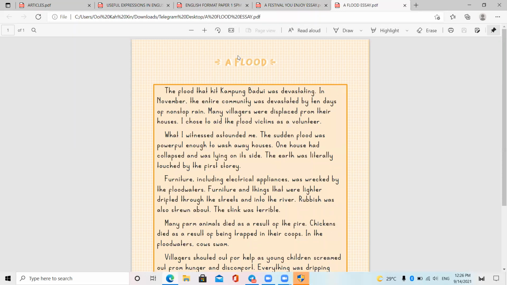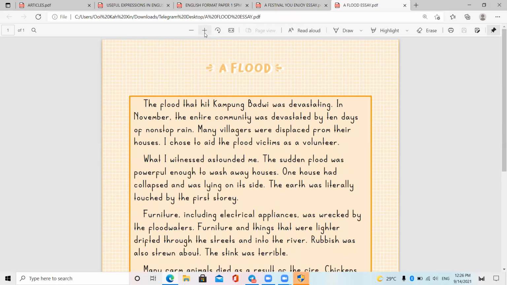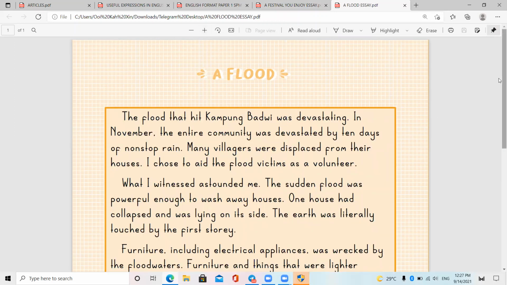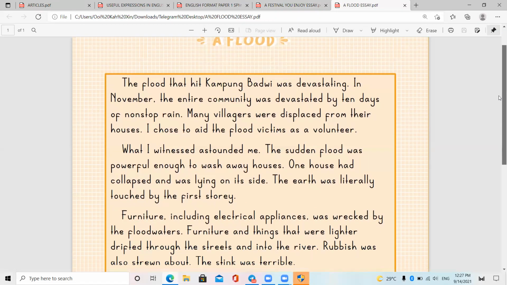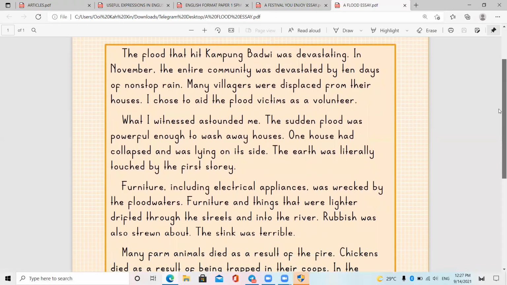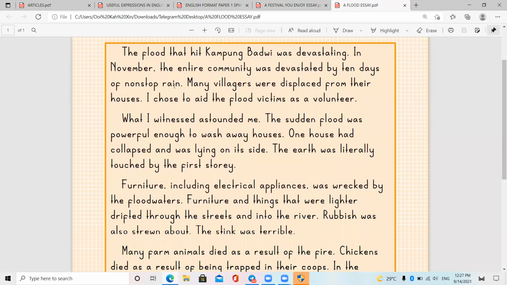For a flood essay you can write: the flood that hit Kampung Badawi was devastating. The communities were devastated by ten days of non-stop rain, and many villagers were displaced from their houses. I chose to aid the flood victims as a volunteer. What I realized astounded me: the sudden flood was powerful enough to wash away houses. The house had collapsed and was lying on its side. The earth was literally touching.